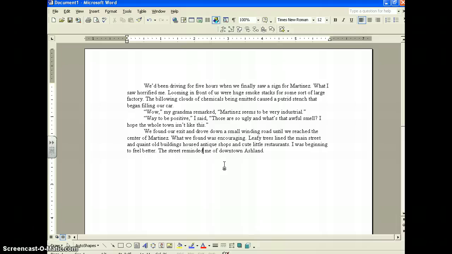We found our exit and drove down a small winding road until we reached the center of Martinez. What we found was encouraging. Leafy trees lined the main street, and quaint old buildings housed antique shops and cute little restaurants. I was beginning to feel better. The street reminded me of downtown Ashland. There we go. Now it's all in past tense like it's happened in the past and revised correctly.